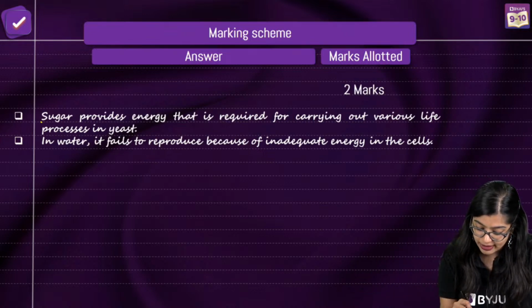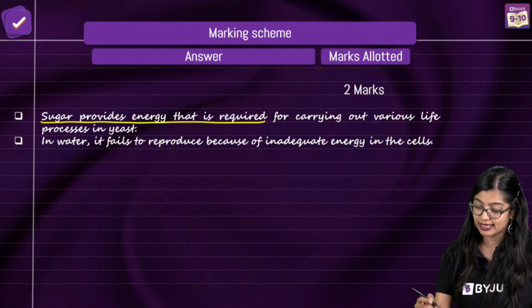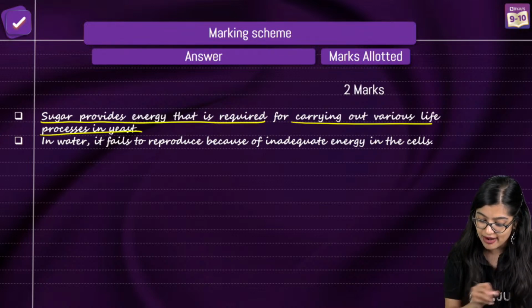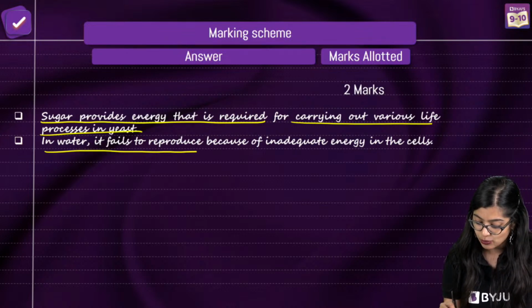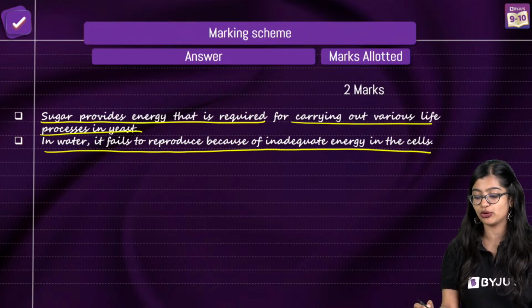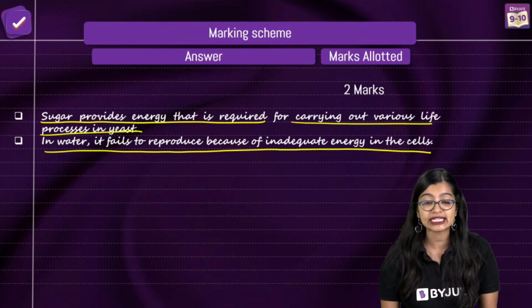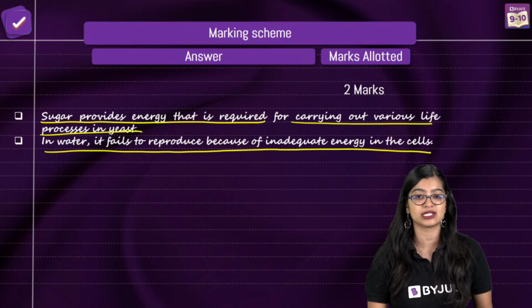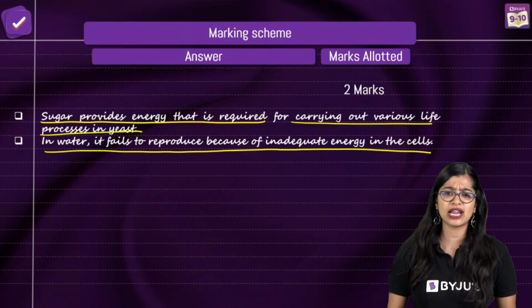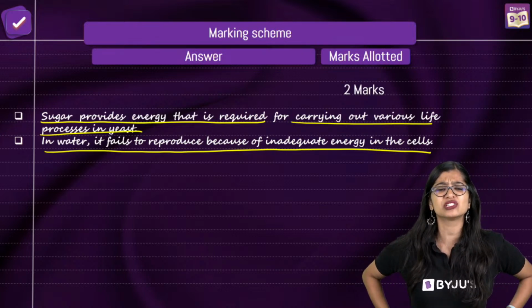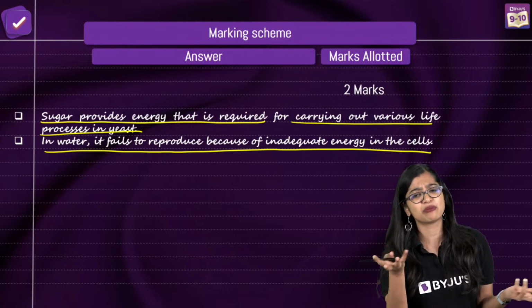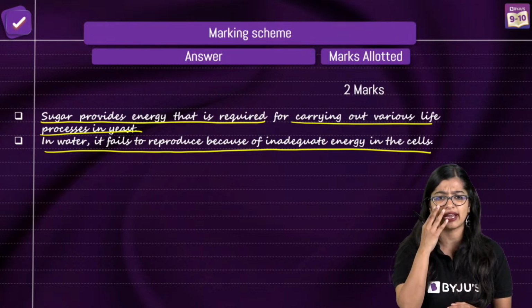So it is important to understand that sugar provides energy that is required for carrying out various life processes in yeast. In water, it fails to reproduce because of inadequate energy, okay? Very good. Ma'am, yeast needs pyruvate which comes from sugar when dissolved in water. Yes, you can answer or you can make it simple also, Chota Bhim. You can just say that from sugar it obtains energy. But this is also correct, right?